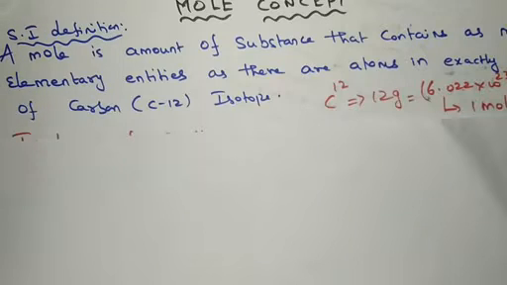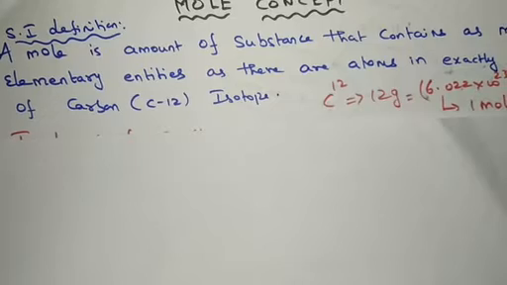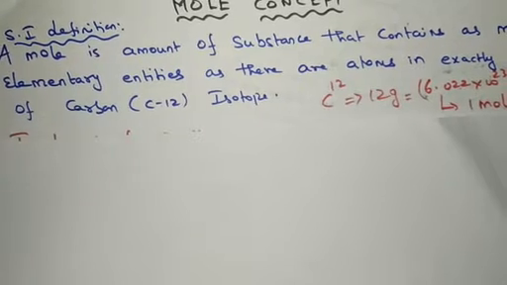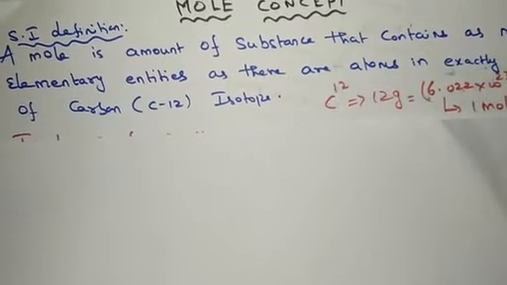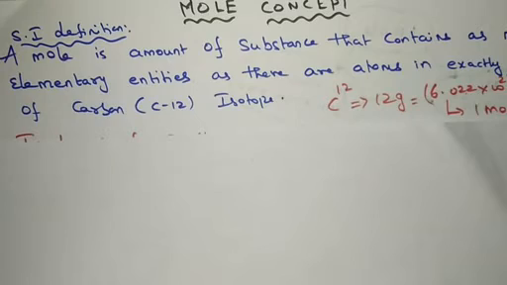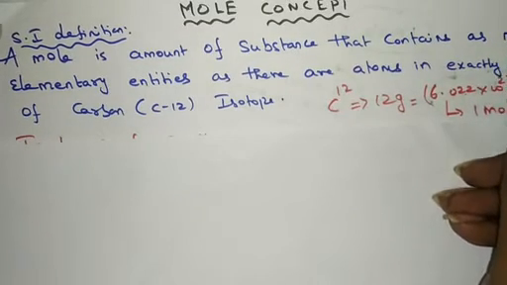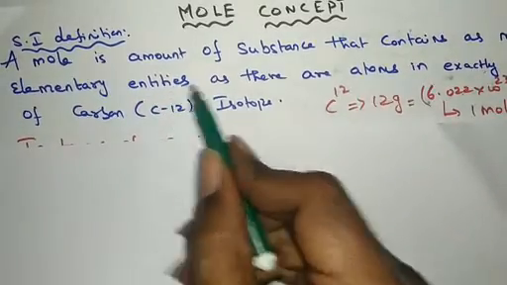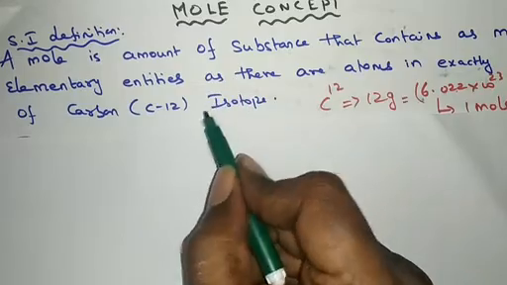Now, what is the actual definition of a mole? There are so many ways to define mole, but the one which is very important is given by International System of Unit, SI definition, according to which a mole is defined as the amount of substance that contains as many elementary entities as there are atoms in exactly 12 grams of carbon-12 isotope.